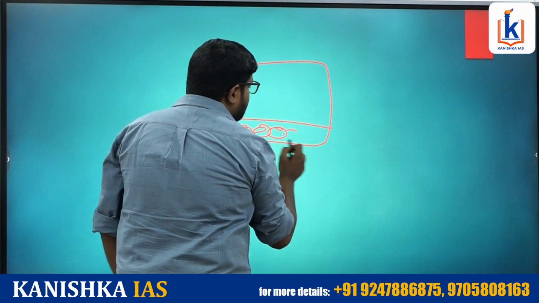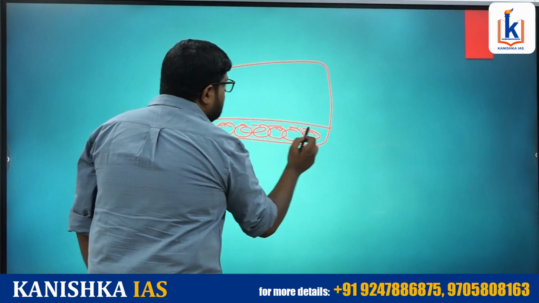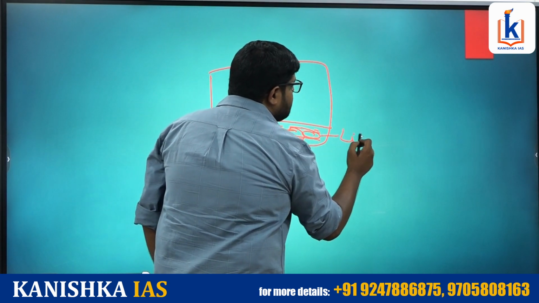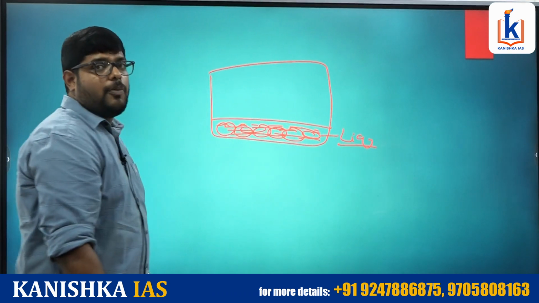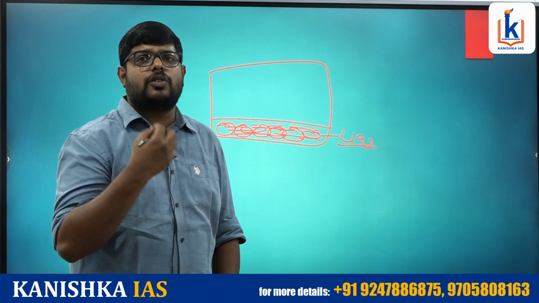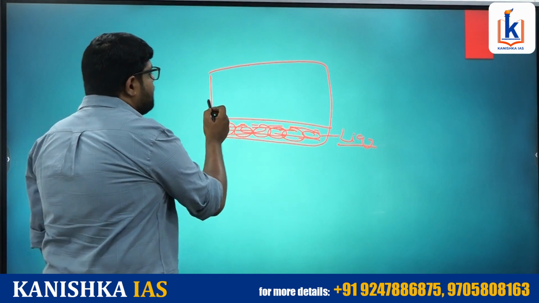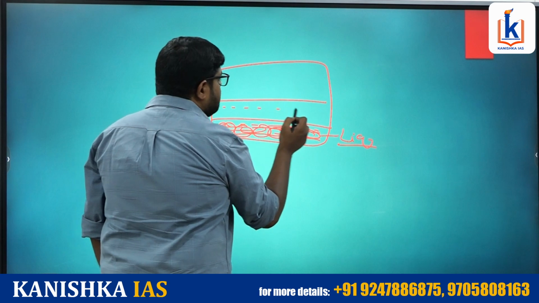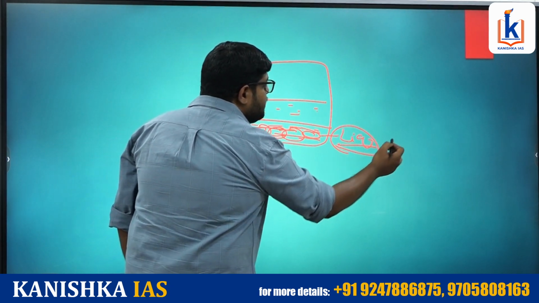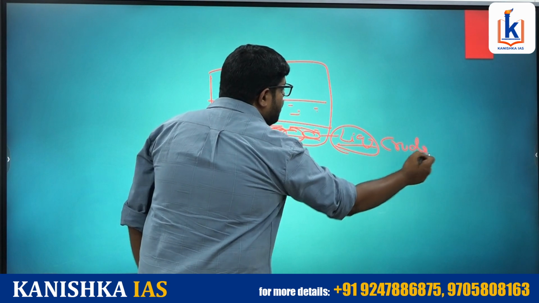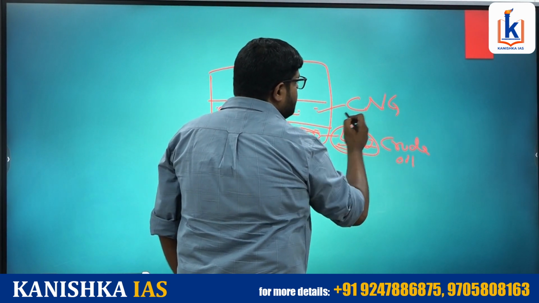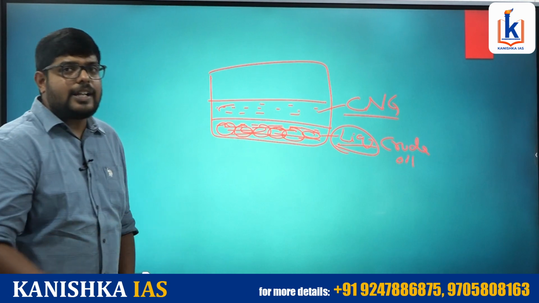When this fat started burning, all the crude, all the debris, they got settled in the form of liquid, right? Because there is something called fat, and this fat settled in the form of liquid, and the gas and the smoke escaped into the upper position. So here we will be having the gas, and here we will be having the liquid. This liquid will be called crude oil, and this will be called CNG. What is CNG? Compressed natural gas.